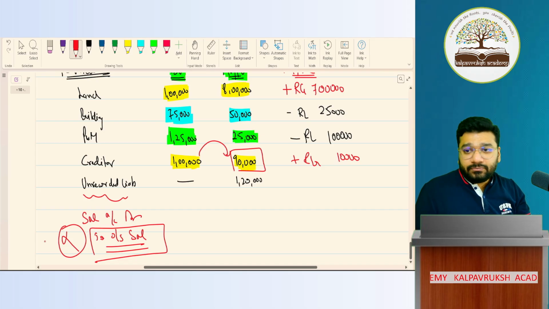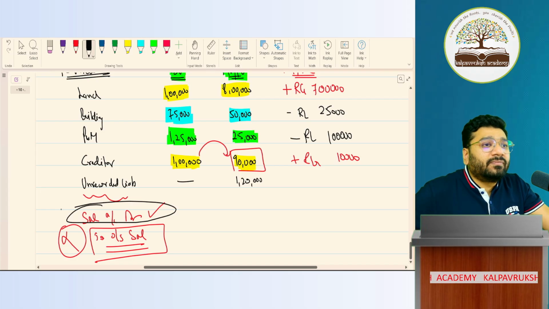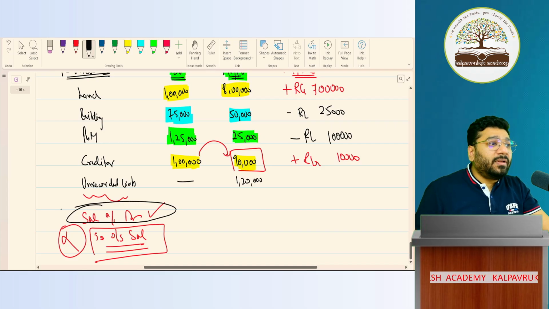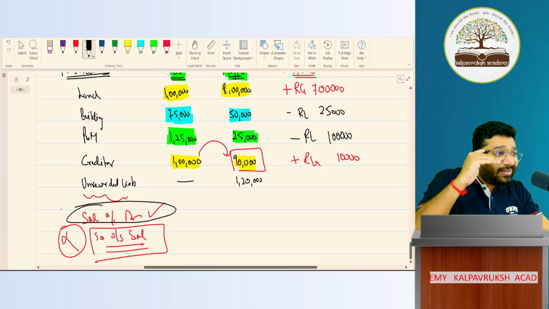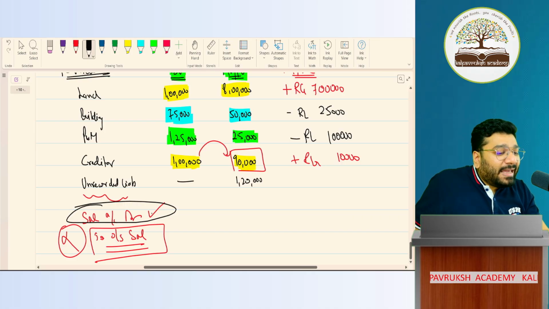Now, had we recorded this entry, can I say my expenses would have gone up by so much? If you record the salary entry in the books of accounts, what is the impact of the salary entry on the profit and loss account? My profit and loss will reduce. If profit reduces, that much amount you pay to the partners also will reduce. Got it, not got it? So here we are giving the direct impact of this where?